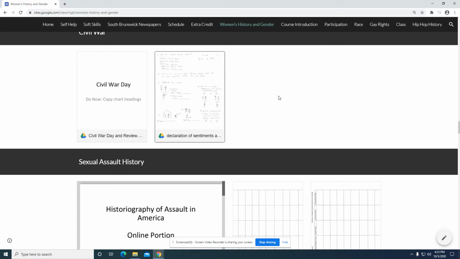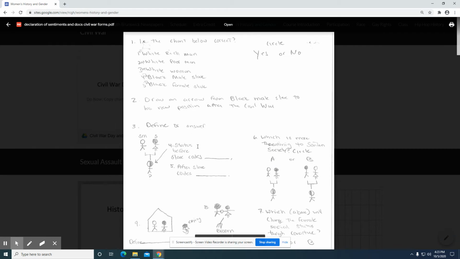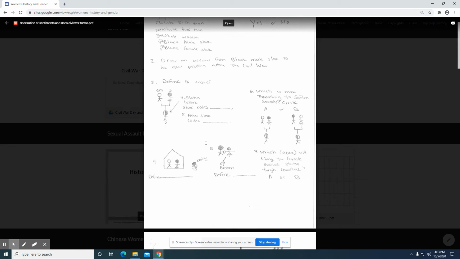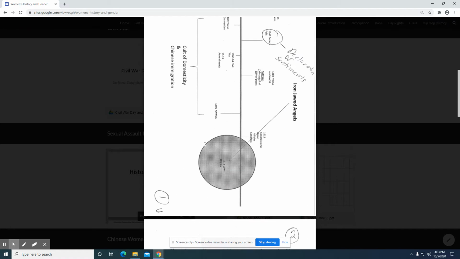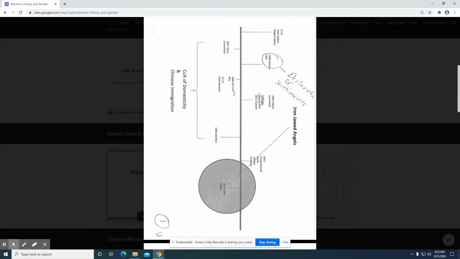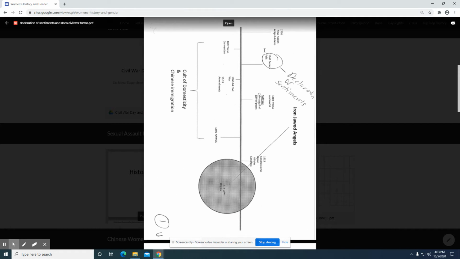Today's topic, Civil War. We are going to look at these documents here. So I would like you to use these images and kind of figure out the status. Here we have a timeline looking at the events. Notice how Seneca Falls, the first time where women officially organized.